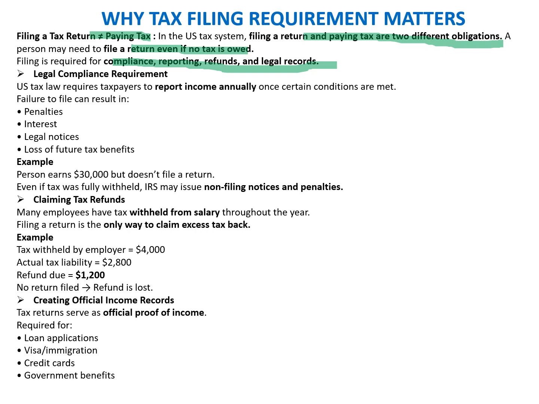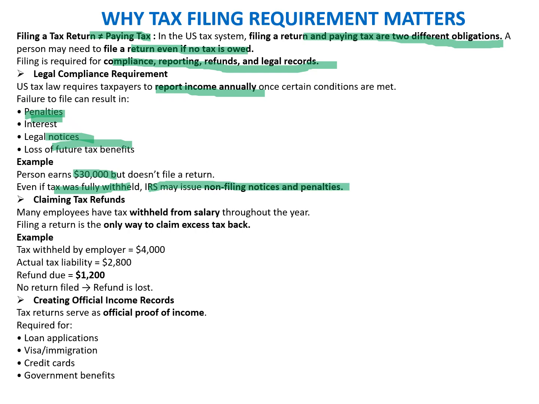So why do we need to file the return? We'll understand that concept in detail in this slide. First is the legal compliance requirement. US tax laws require the taxpayer to report income annually once certain conditions are met. Failure to file can result in penalties, interest, legal notices, and the loss of future tax benefits. For example, a person earns $30,000 but doesn't file a return. Even if tax was fully withheld, the IRS may issue a non-filing notice or penalty.